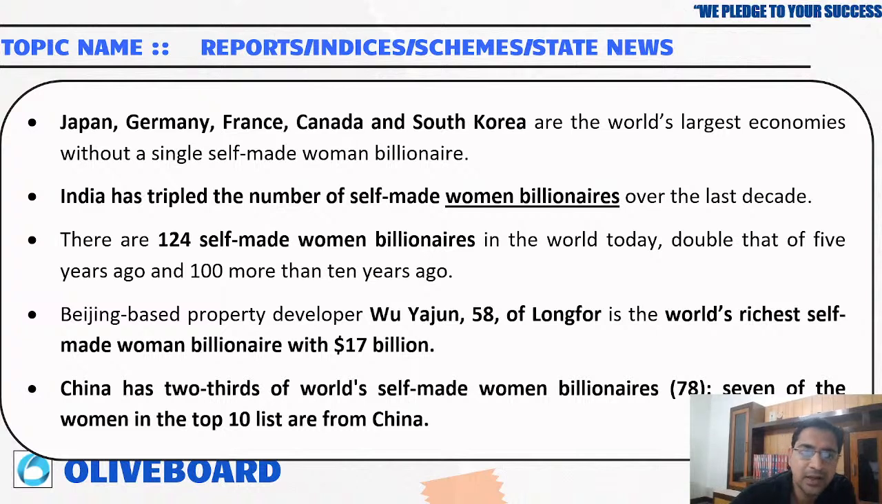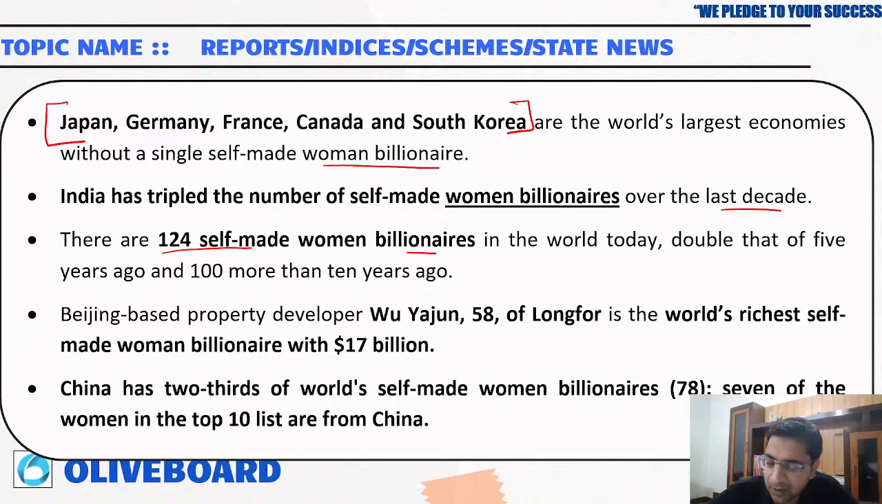Japan, Germany, France, Canada and South Korea are among the world's largest economies without a single self-made woman billionaire. These are all top economies, but they are without a single self-made woman billionaire. India has tripled the number of self-made woman billionaires in the last decade. There are 124 self-made women billionaires in the world today. These are self-made because they have built their own business from scratch, and then they have risen.